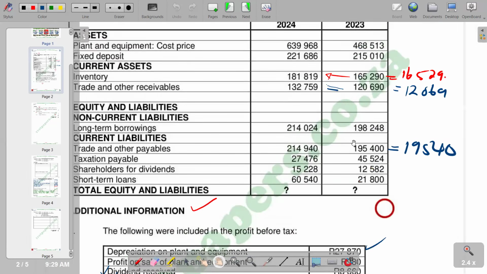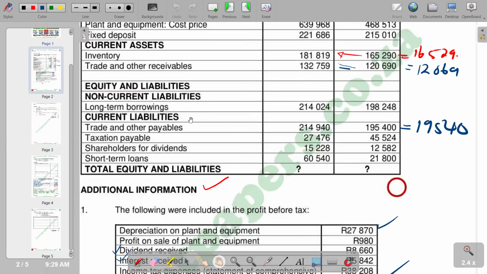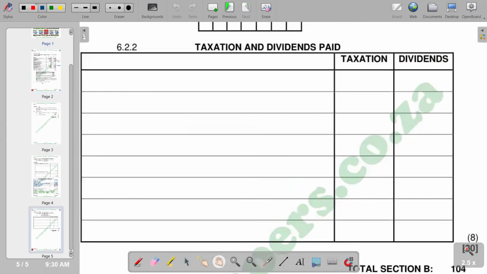Taxation payable is under current liabilities, so it's a payable, which is 45,524. And then your dividends are represented by shareholders for dividends, which is also under current liabilities, 12,582. So for opening balances, we can give a description that it's amounts payable at the beginning of the year.